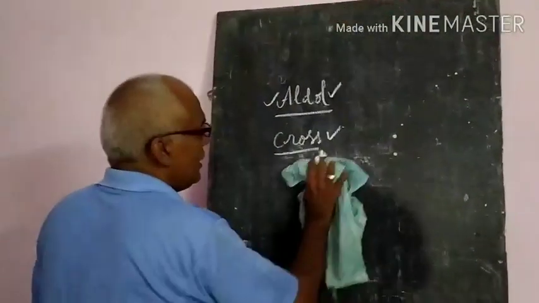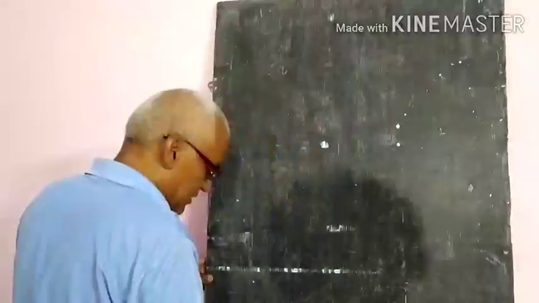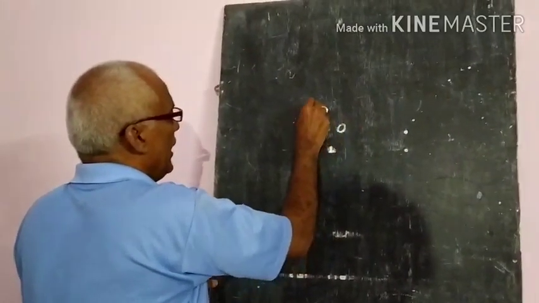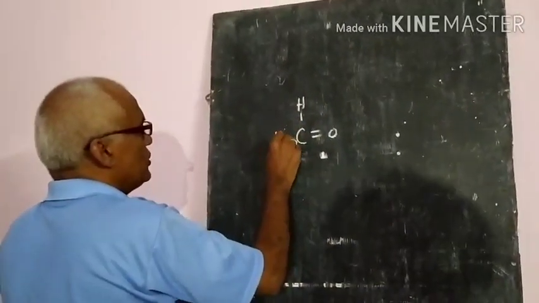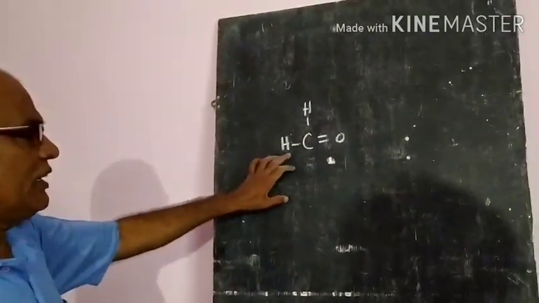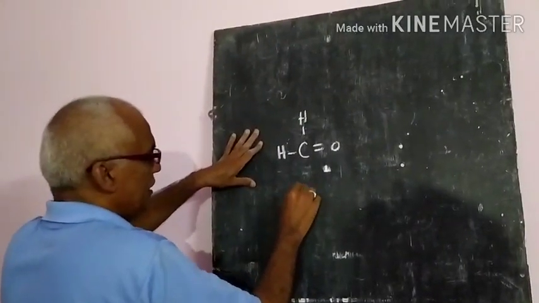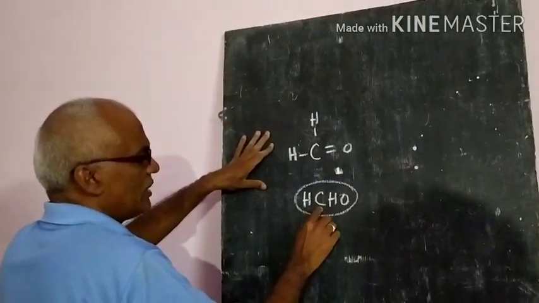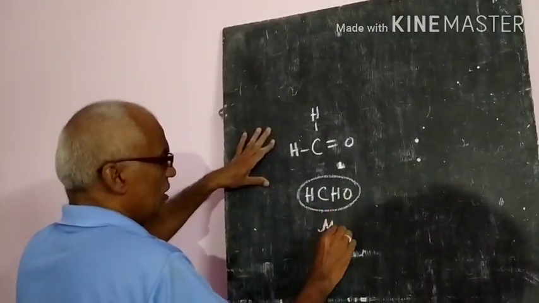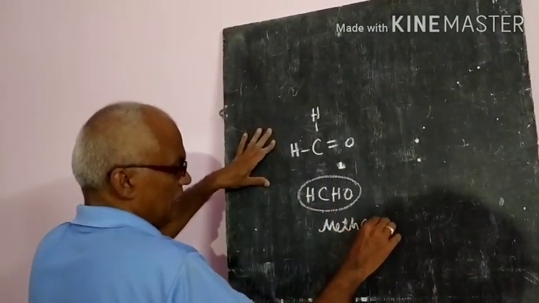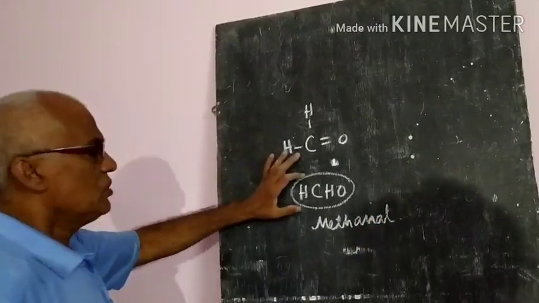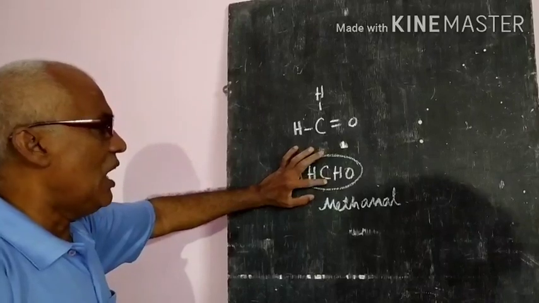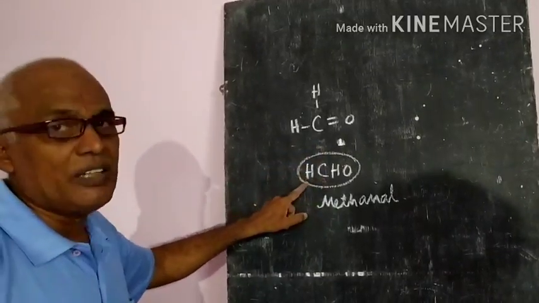Suppose any aldehyde or ketone, for example an aldehyde with C double bond O, H, and one more H. If you take it, it can be written as HCHO. This is called the one carbon atom aldehyde, methanal. So this is the one carbon aldehyde where the alpha carbon atoms are not there.